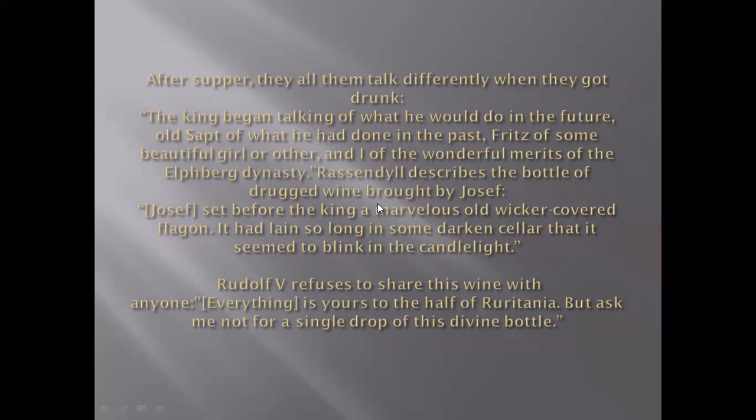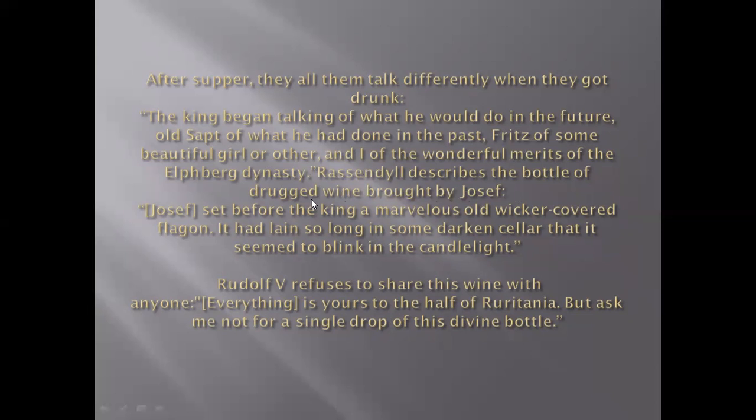Rassendyll describes the bottle of drugged wine brought by Joseph. Now, from these three, four lines, we can have an idea of their interests or pursuits. The king talked about how he would behave in the future. Old shape of what he had done in the past means he had remained a kind of veteran soldier in his past. Fritz, being a young man, was interested in the beauty of the girls and talked about it. Whereas Rassendyll himself, who had come to see the Elphberg dynasty, the series of monarchs, from close-up, visited Ruritania. Here he also shows the merits or the qualities of that dynasty.